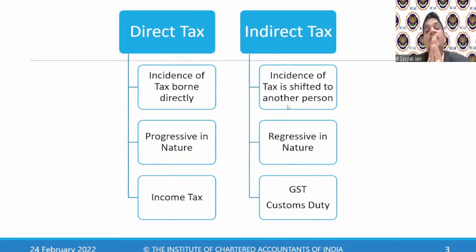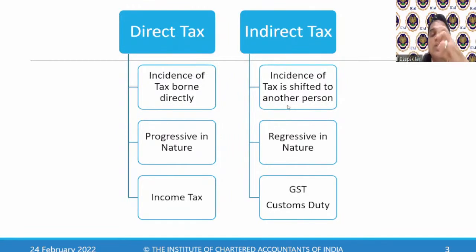TDS is tax collected in advance, because when I earn my salary income, say there was no TDS provision at all, I earn my salary income, the employer gave full salary to me. When will I file my return? At the end of the year, right? Full year I've earned, now I pay at the end of the year. The government realized that you are delaying the taxes. You are earning on a monthly basis, but you are paying taxes to me so late. My government cannot run like this that I will get such a huge money at the end. I need the amount right away. So that's why they brought in this provision of withholding taxes.